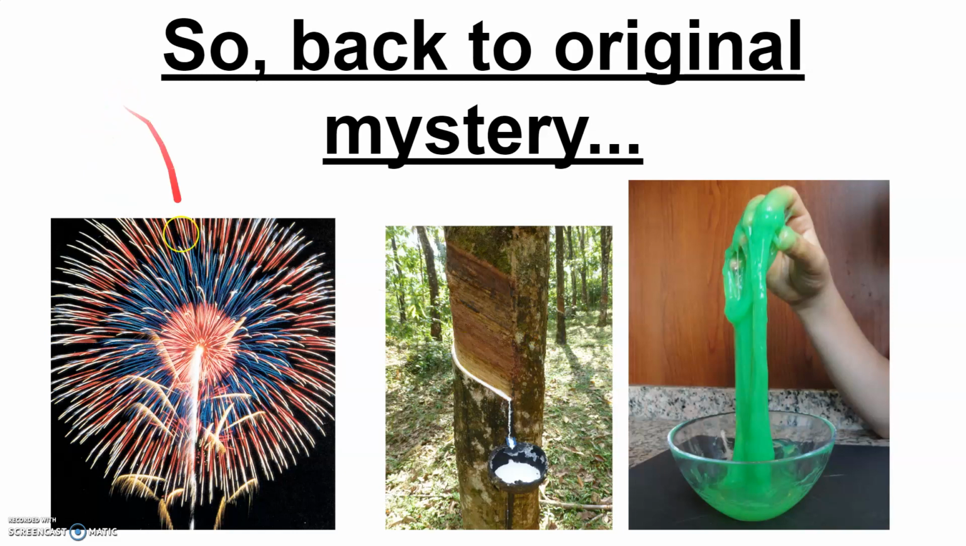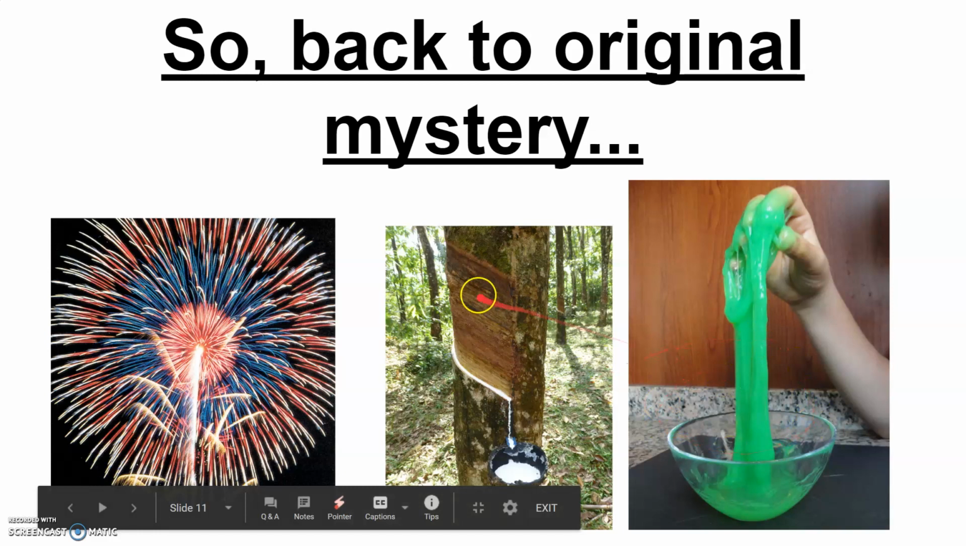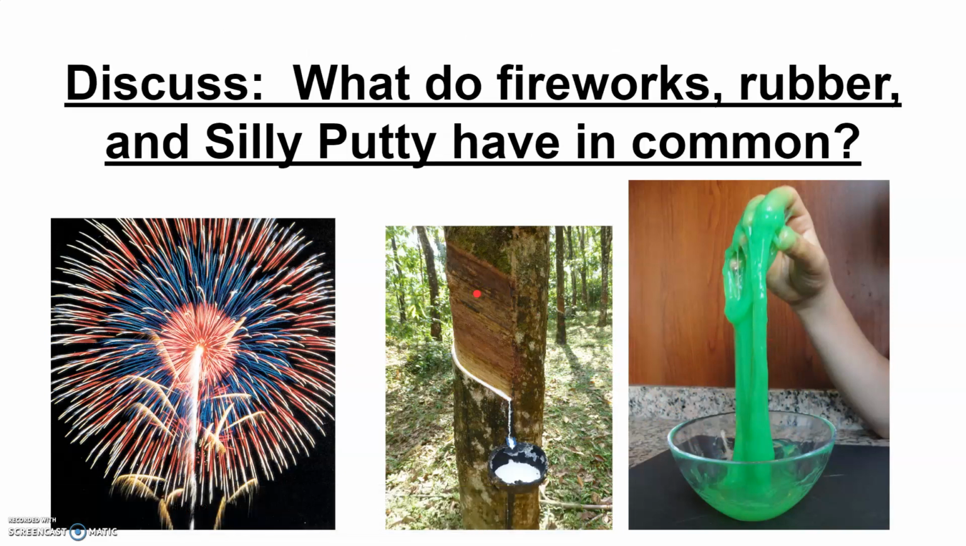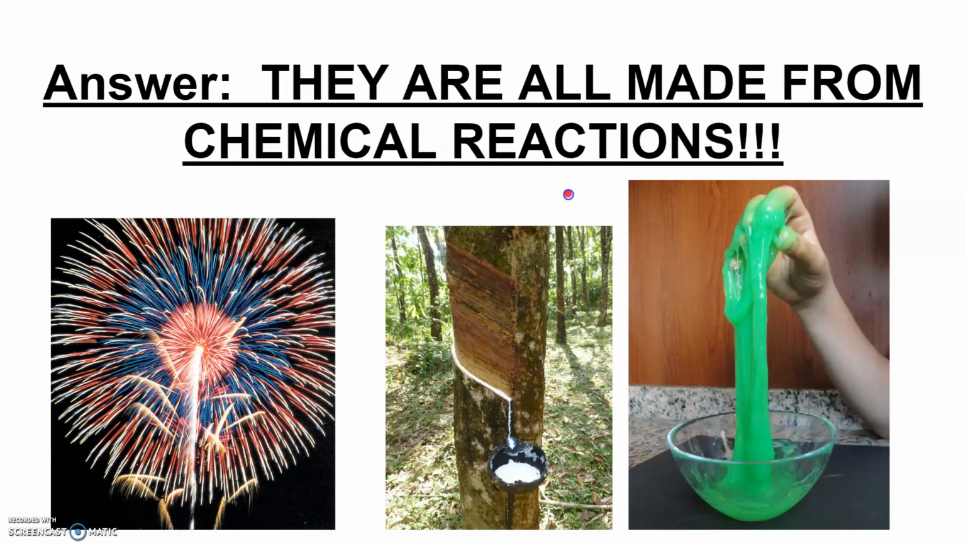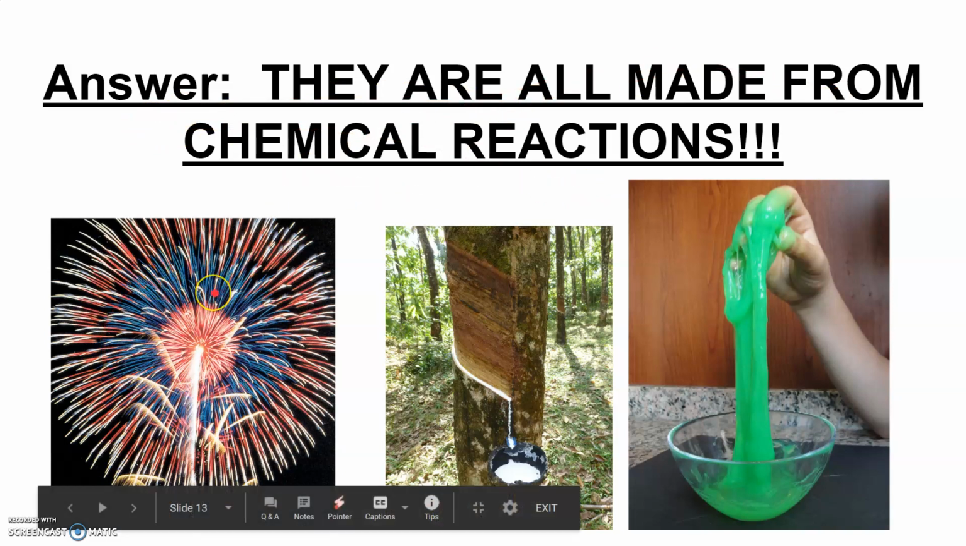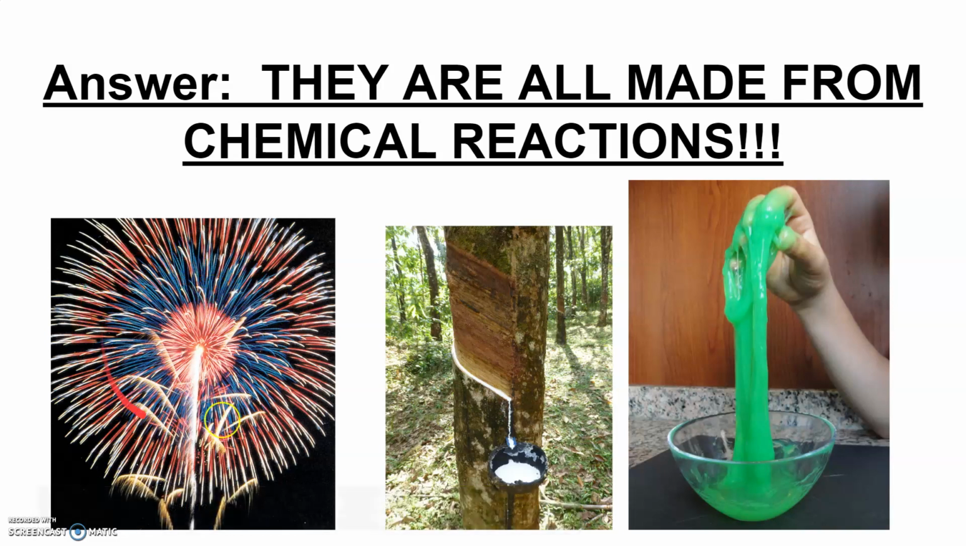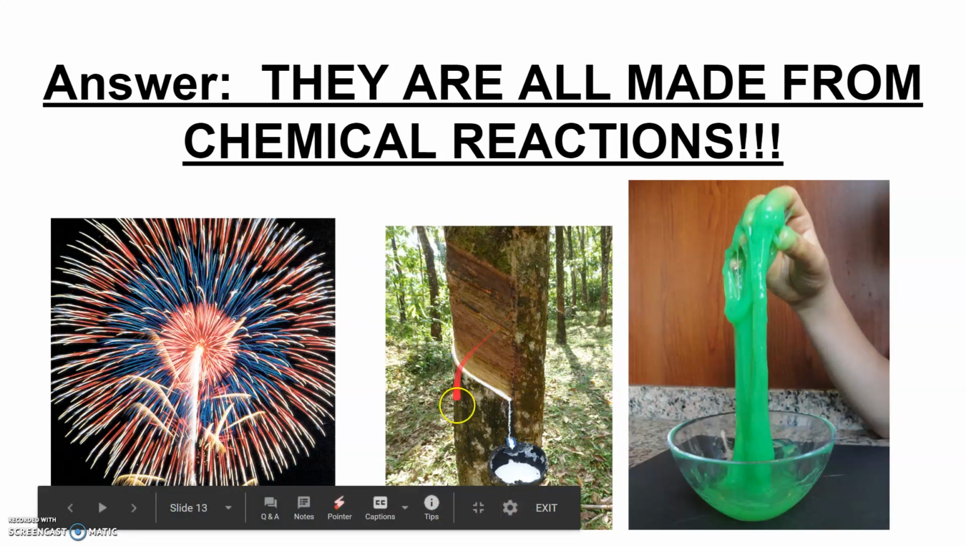Okay, so back to the original mystery. What do these 3 things have in common? Fireworks, rubber, slime. The big thing all of them have in common is they can be combined to make brand new substances. So they are all made from chemical reactions. When you mix metal powder and fire together, you get all the pretty colors in a firework. When you mix rubber with acid, they have a chemical reaction to make your rubber tires, the rubber on your sneakers. And of course, when you mix glue and borax, it makes slime.